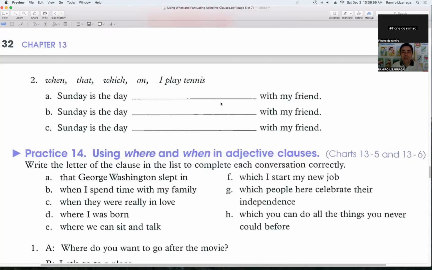Saturday is the day with my friend. What do you do with your friend? What do you do with your friend, ladies? You play tennis? Play tennis. So here we have the subject and the verb. Play tennis. You play tennis.